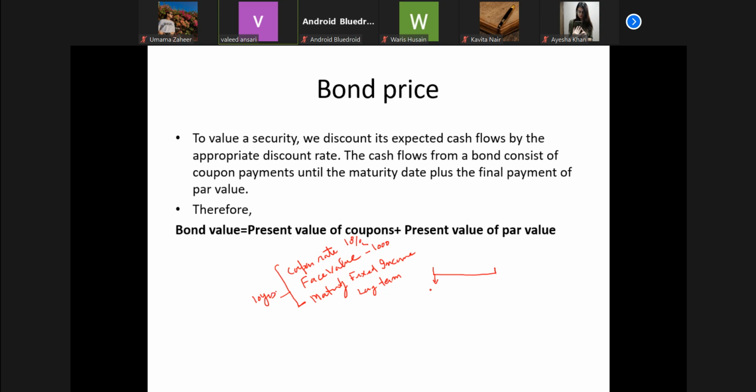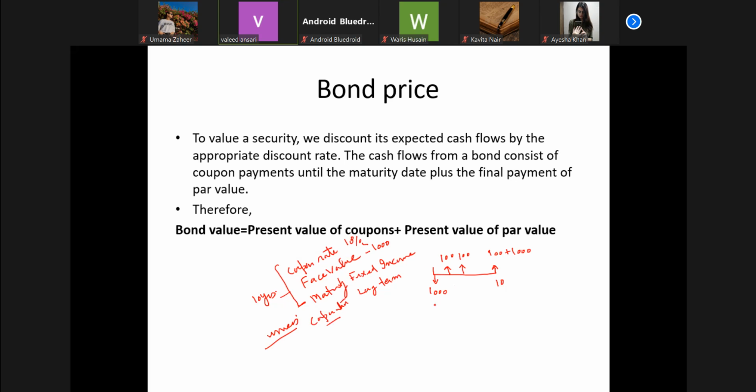So we can picture these inflows and outflows in this way. In the 10th year, the 10% of this is 100. So every year we will receive 100, 100, 100 till the 10th year, and finally it will be redeemed by the issuers. It may be a corporation, it may be government, or maybe any other body. So this is the feature of a typical bond.